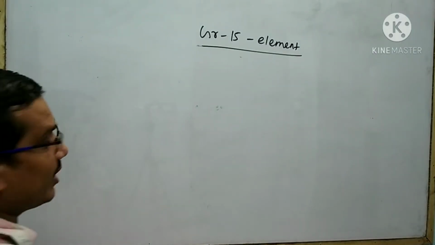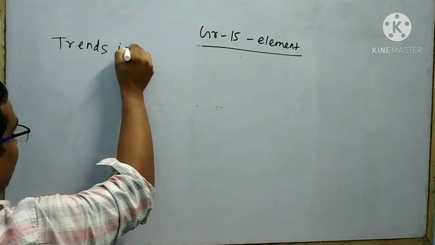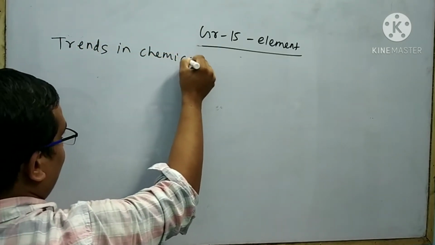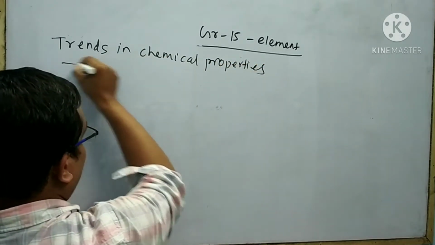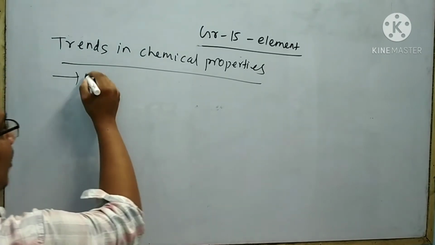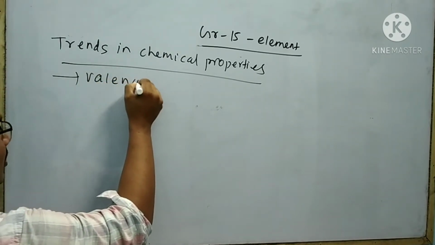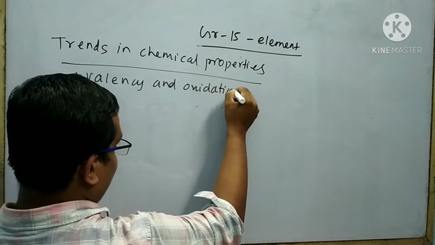Next I will explain the trends in chemical properties of group 15 elements. At first I will explain the valency and oxidation state.